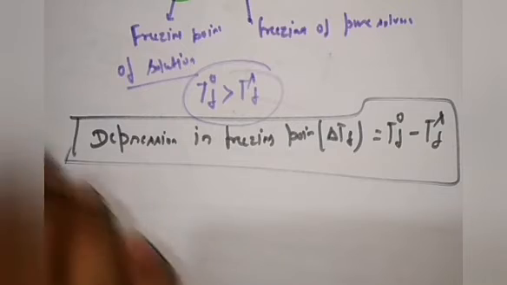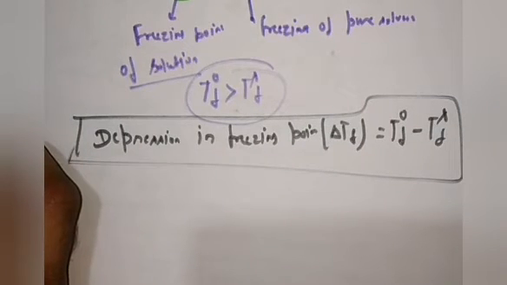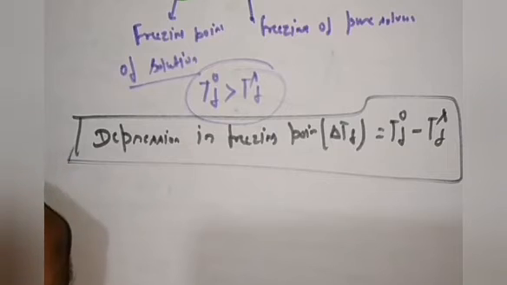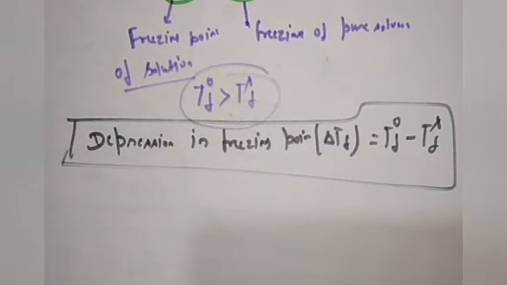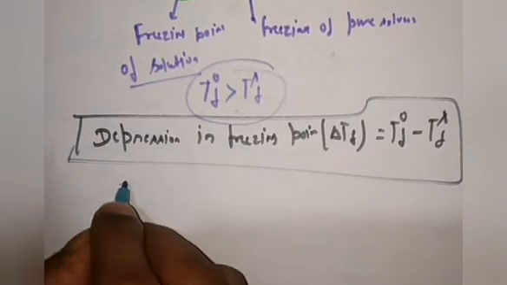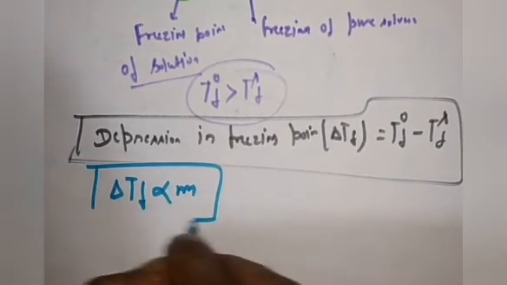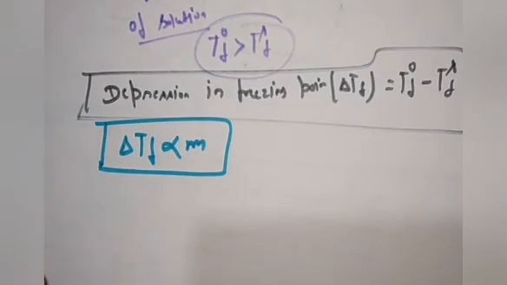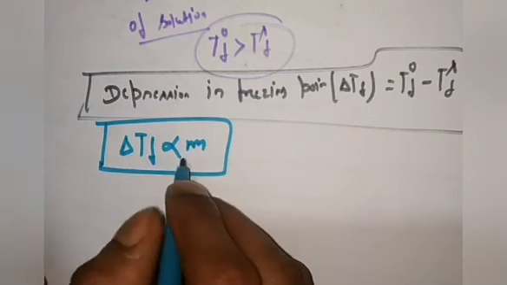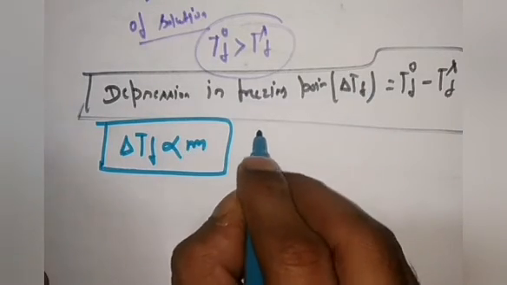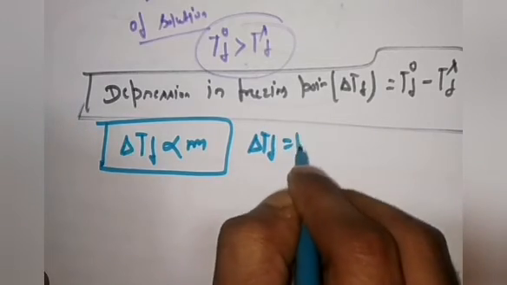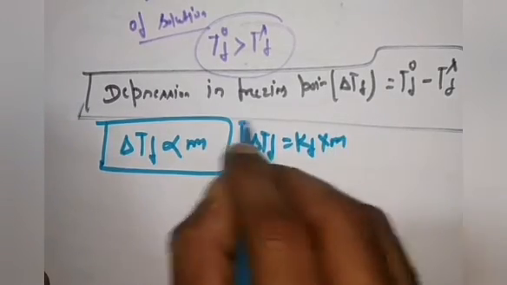Now just understand one thing, just like the elevation in boiling point, the same thing happens over here also. It was found that the depression in freezing point is directly proportional to the number of moles of the solute in the given amount of the solvent. So I can write delta TF is directly proportional to the molality. Adding a proportionality constant, delta TF equals Kf into m.